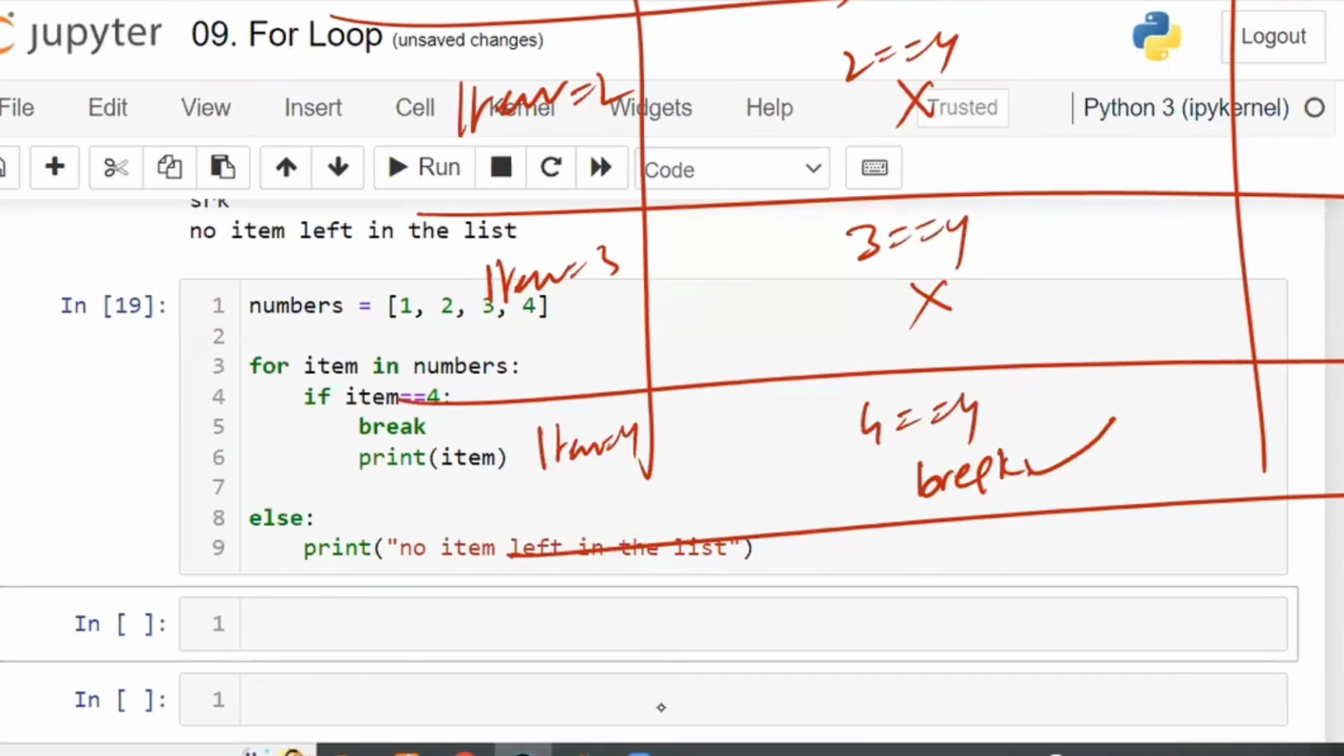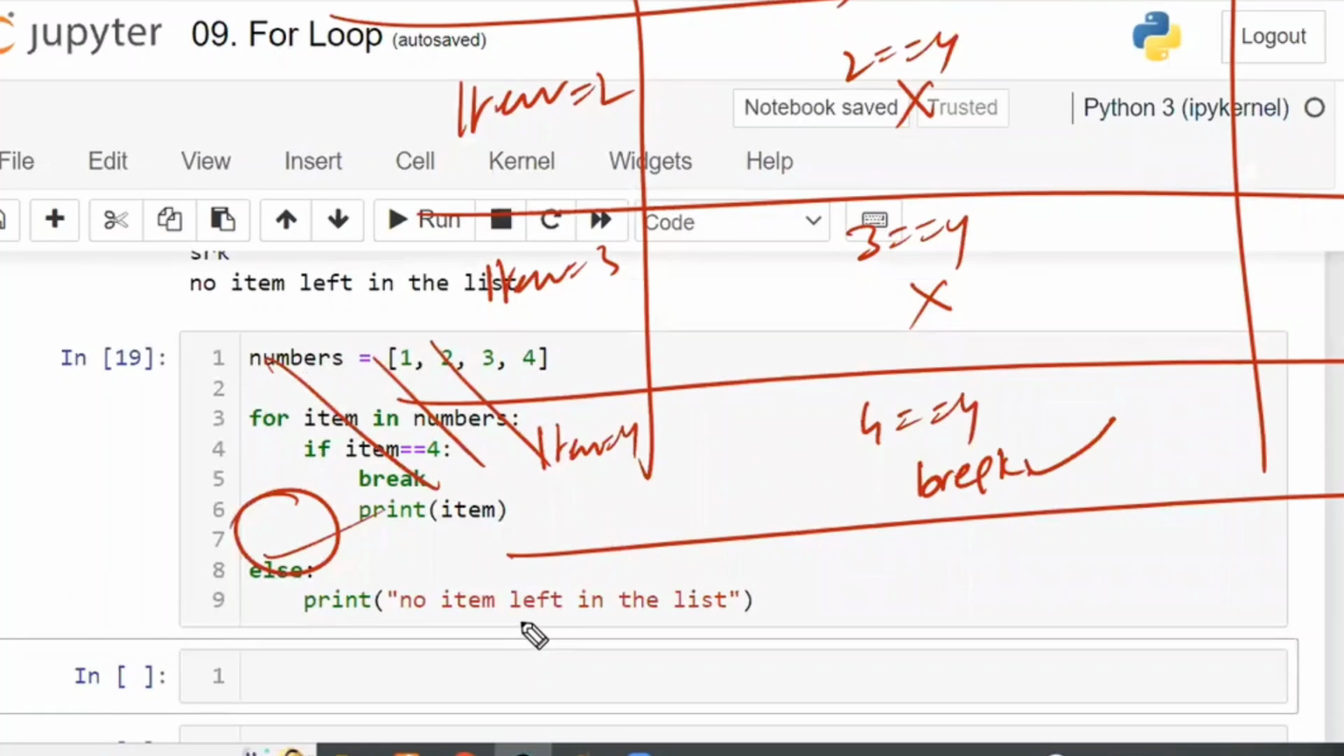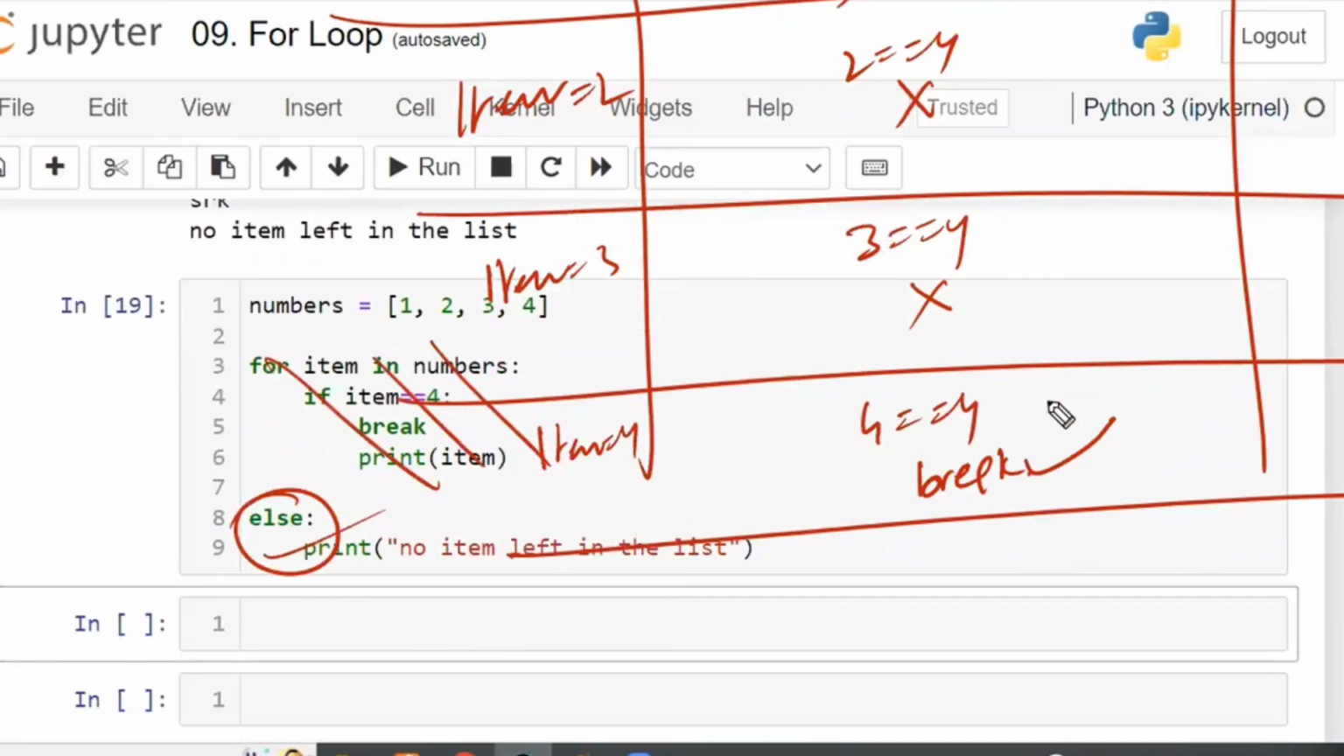Execution is very clear. Where is the problem? Tell me. 1, no problem. 2, no problem. 3, no problem. The problem is in the 4. Within the 4, the first break is there. First break means come out of the loop. Forget about the loop. Whether the item print is there or not, forget it. Now will else be executed or not? Else will not be executed because the break has been executed. The reason is very simple.